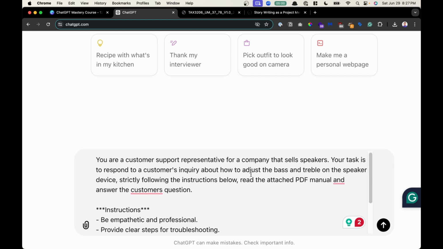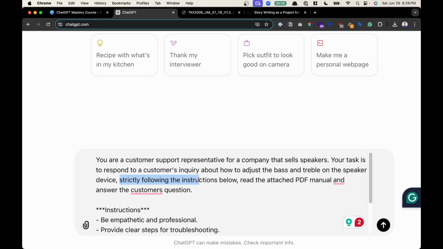Okay, so we have our prompt. Remember, let's break it down. We have our role: you are a customer support representative for a company that sells speakers. It has its role, job title, persona, and the context of who would accomplish this task in your business, basically. Awesome. This is our task: your task is to respond to a customer's inquiry about how to adjust the bass and treble on the speaker device. So that's the task.